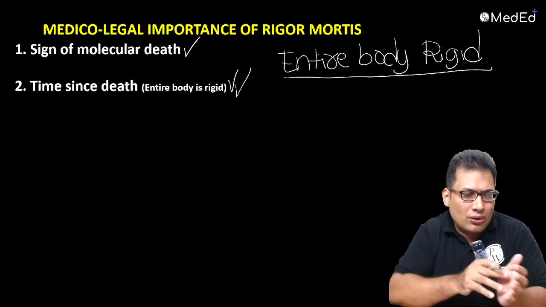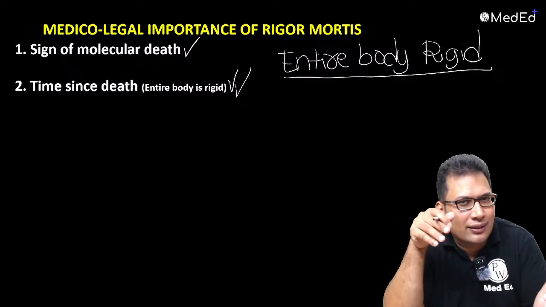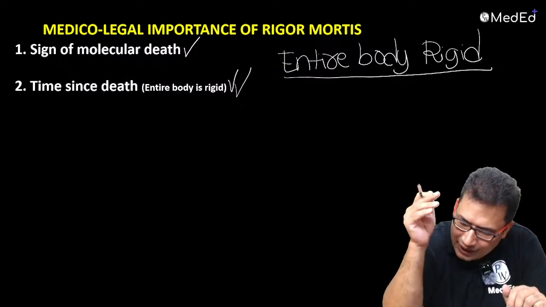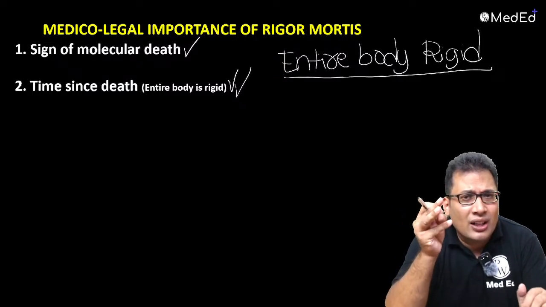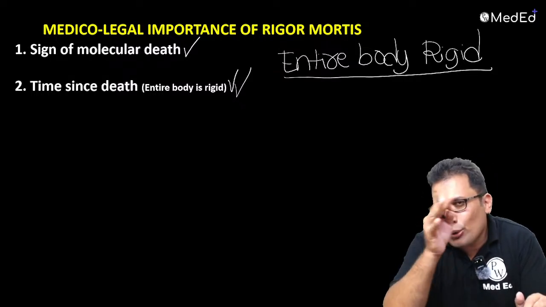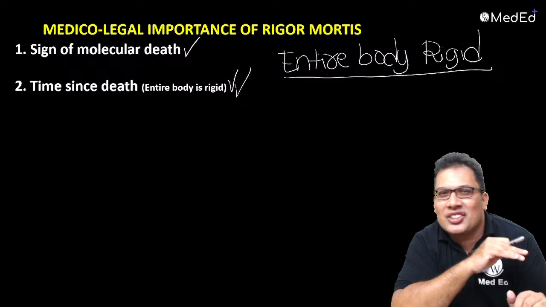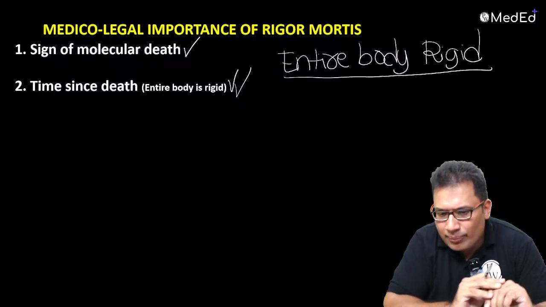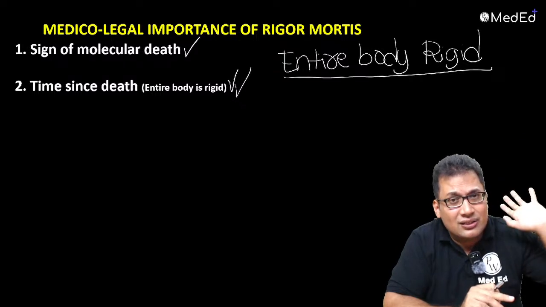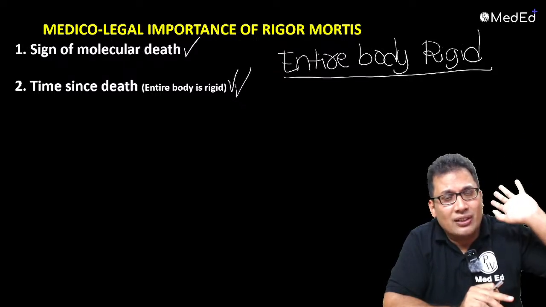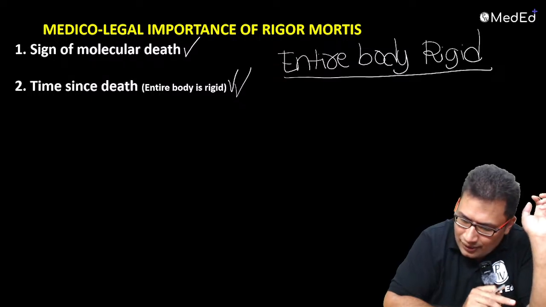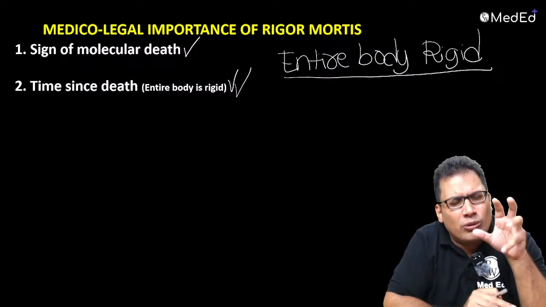So what is the time since death, guys? Anybody? Time since death? What do you think? Time since death means number of hours elapsed between death and post-mortem examination. Okay, death and post-mortem examination, the interval is known as time since death. Yes, guys, entire body is rigid, all the muscles are rigid. What would be the time since death in this particular condition? Very simple, guys. I'm not asking you PG level question, I'm asking you a very basic question.